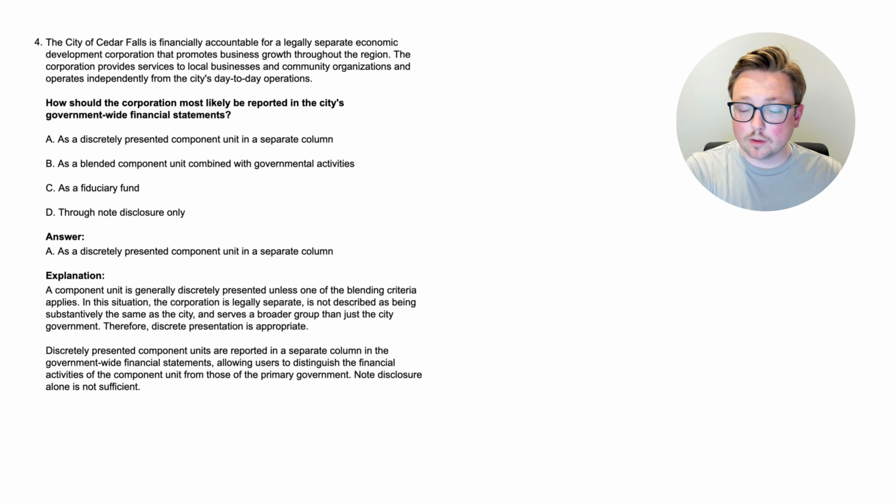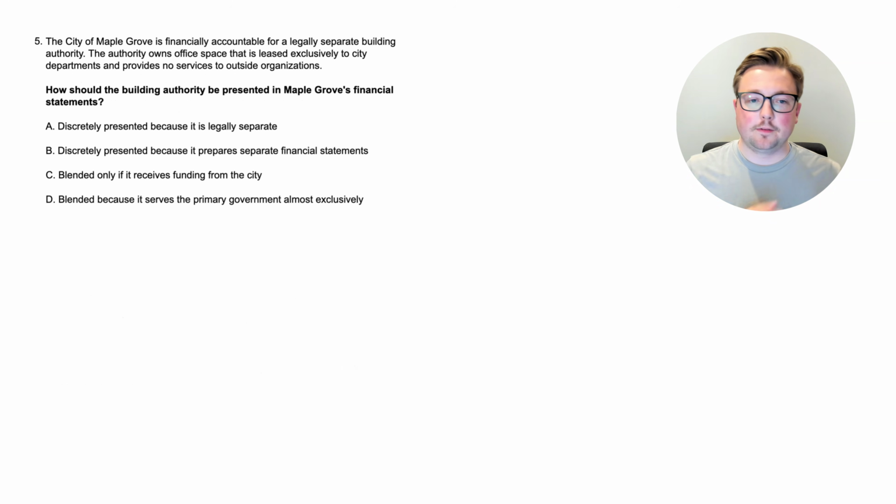So let's go to one more question to kind of solidify all of this. All right, here we are at question 5. How should the building authority be presented in Maple Grove's financial statements? Let's go up to the top. The city of Maple Grove is financially accountable for a legally separate building authority. The authority owns office space that is leased exclusively to city departments and provides no services to outside organizations. So how is this going to be presented?